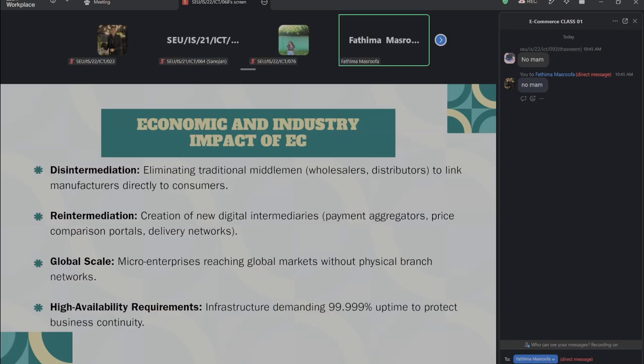So anyone can tell the answer. What happens if an online shopping system goes down during a major sale? Customers cannot order, right? Revenue may be lost, and customers also become dissatisfied. Business reputation may be affected. So these are the things that will happen, right? These are the main things you have to consider, and we can move to the other part.